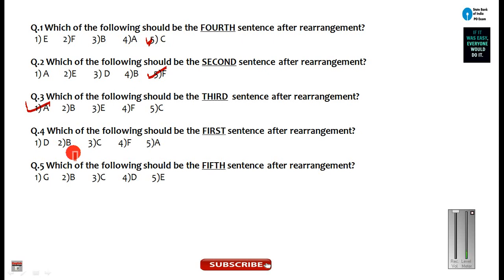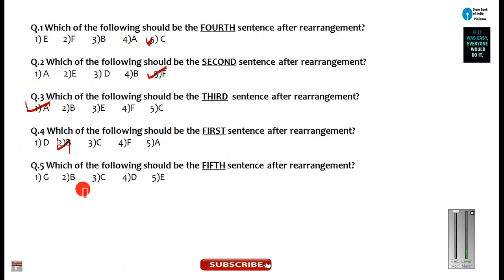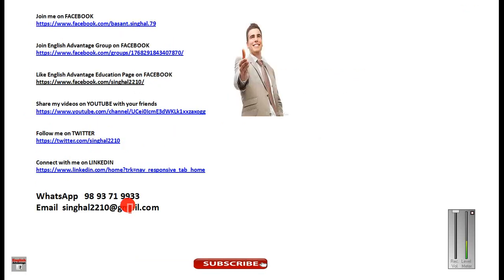Which of the following should be the first sentence? First sentence is B. So B, second will be your answer. Which of the following should be the fifth sentence? Let me see which is the fifth sentence. BFACE. E will be your answer. So 5 will be your answer. So that is how you solve any kind of parajumble.